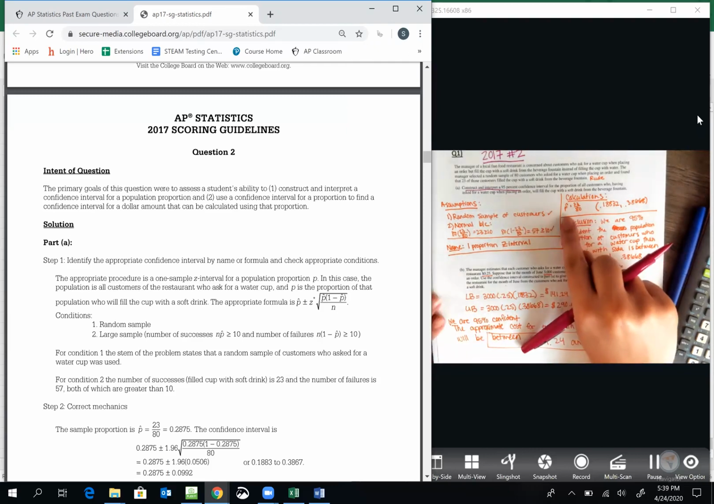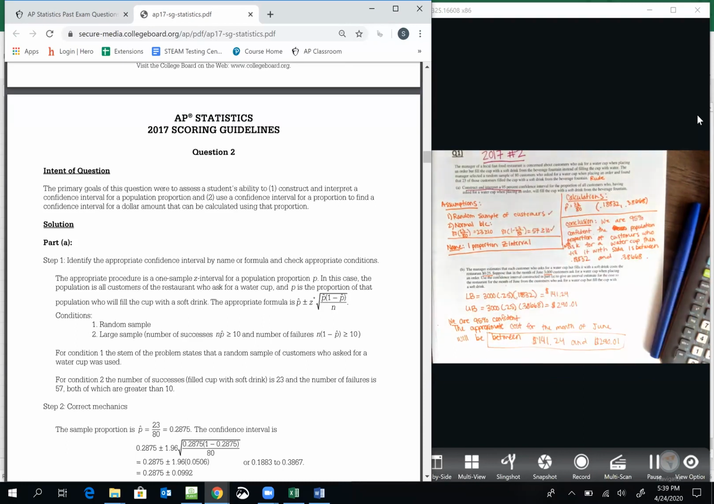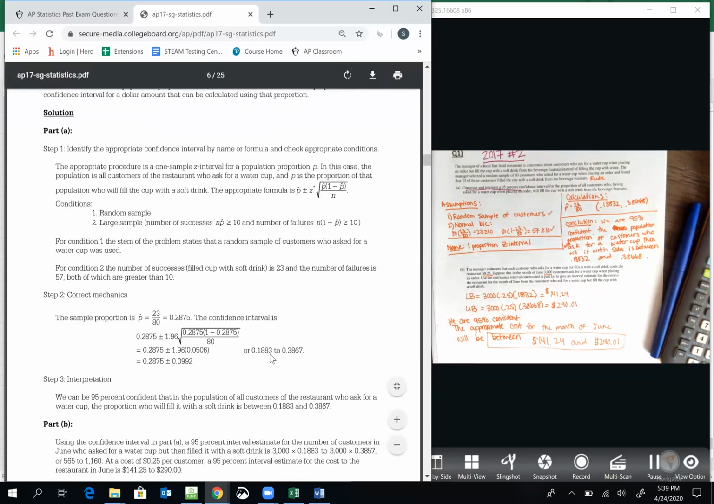Then for my calculations, I wrote p hat, but all they're going to look for is the interval. And then my conclusion, we are 95% confident the population proportion of customers who will ask for a water cup then fill it with soda is between 0.18832 and 0.38668. So they got 0.1883 to 0.3867. That's the same thing. They checked random sample, large sample.